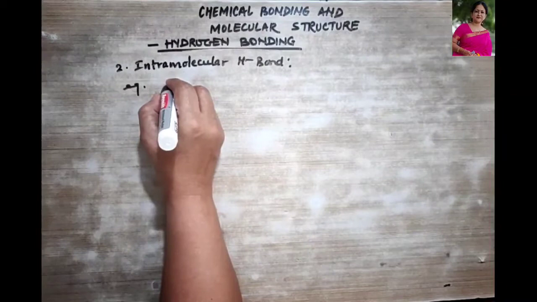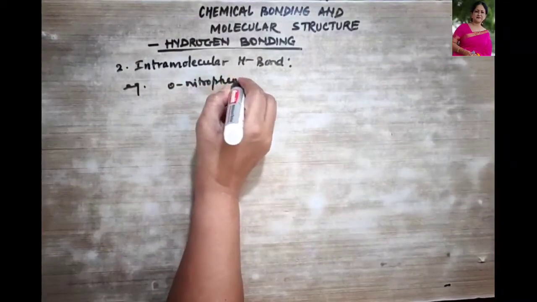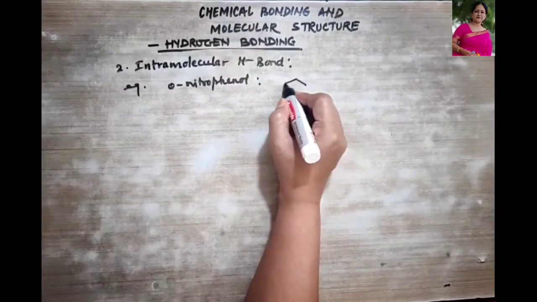So let us look at certain examples. First example could be O-nitrophenol. So how can we see this hydrogen bonding?